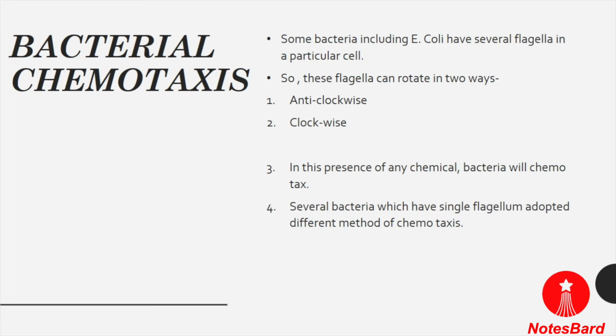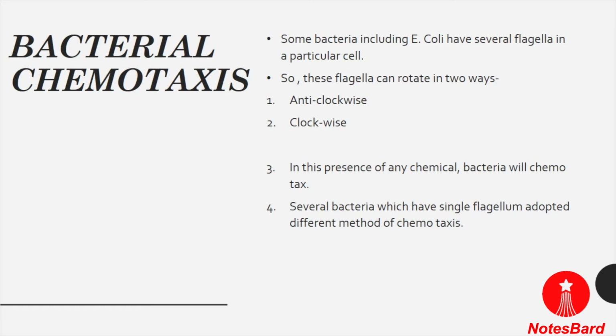But in clockwise rotation, the flagella bundle breaks apart and each flagellum points in a different direction. In that condition they cannot swim, and they cause the bacterium to tumble in a particular place.